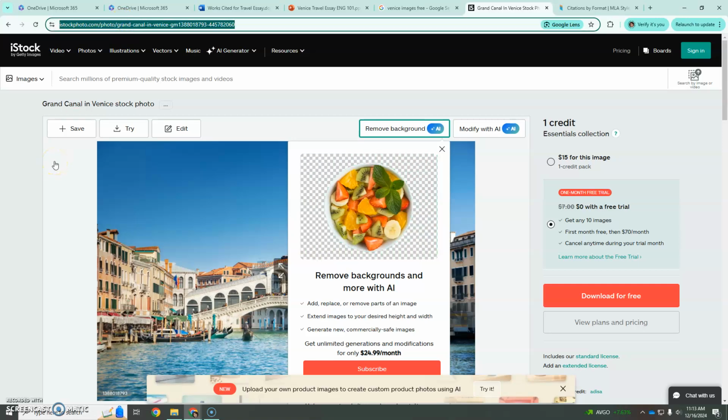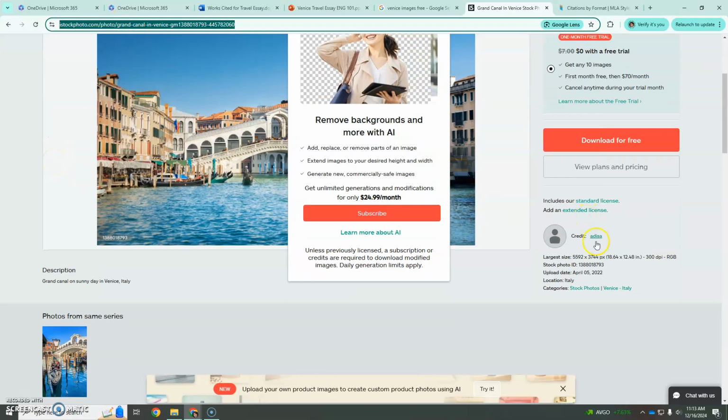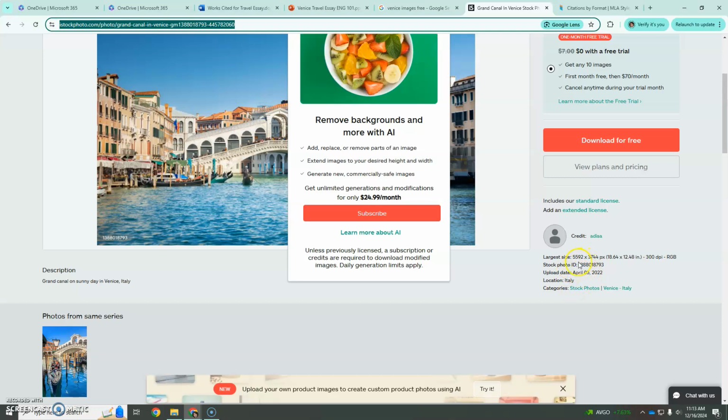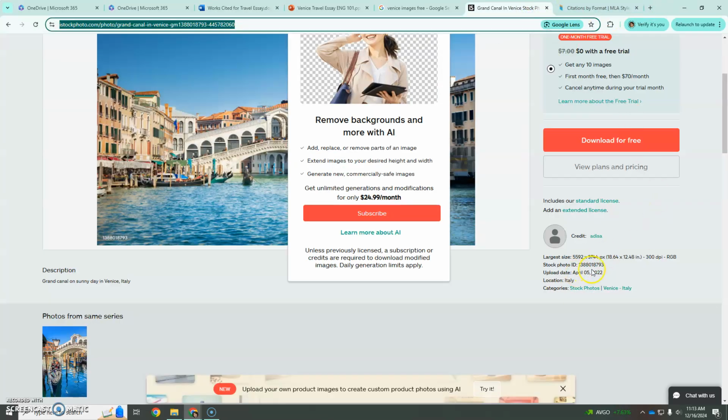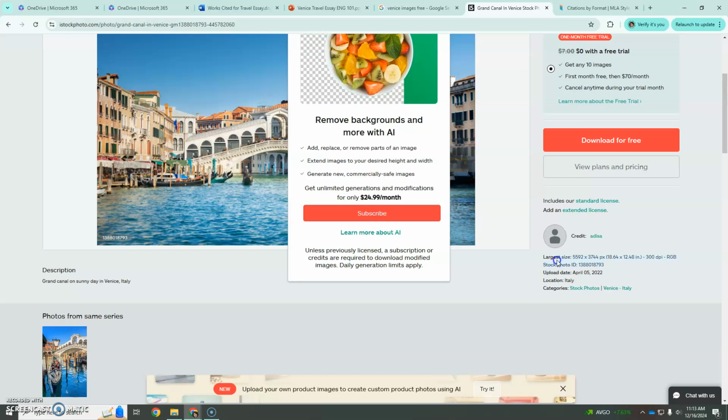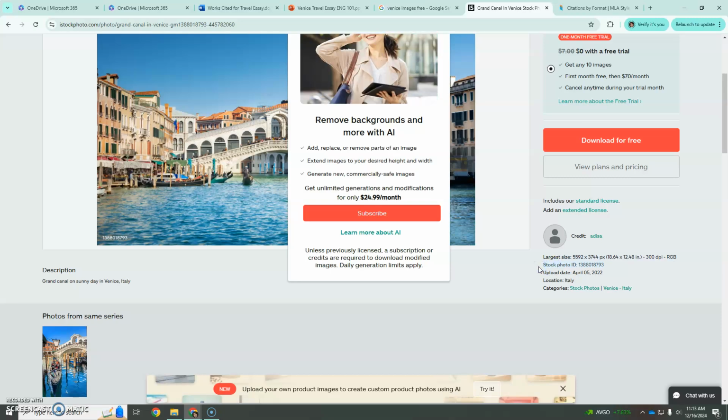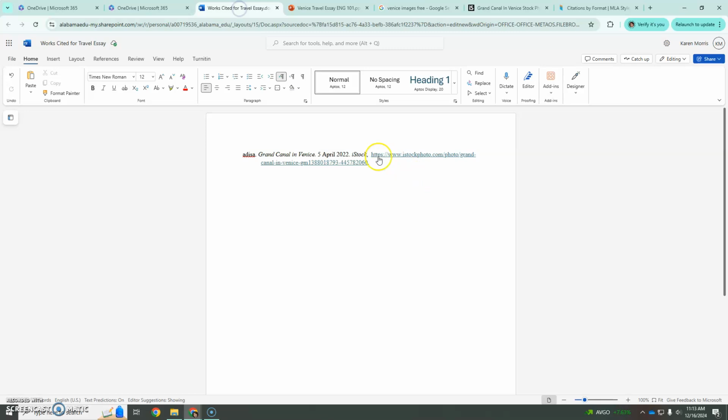Copy here. Yeah, stock photo ID might have been something useful to add too. If you wanted to add that, you could do that just before the URL. Basically the information you have. I'm going to add that because I have it. I'm just going to copy stock photo ID like that and add it because I think that's a good thing to have. The idea is you want to give as much credit as possible.